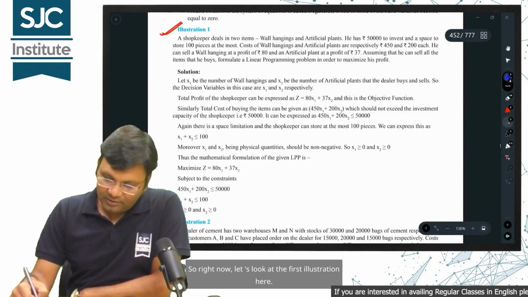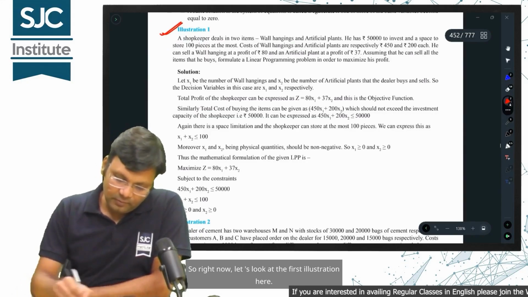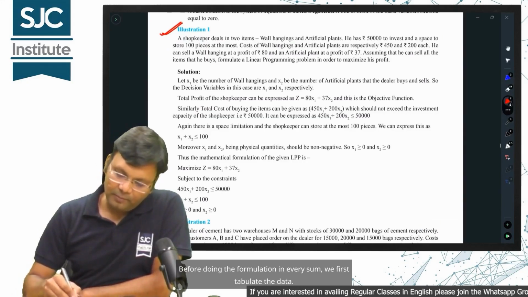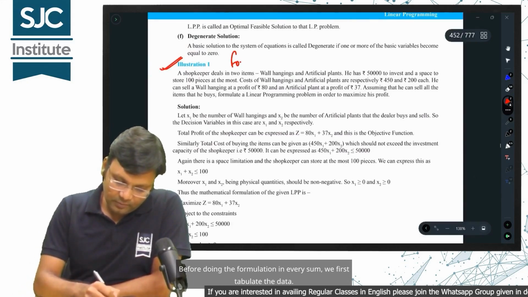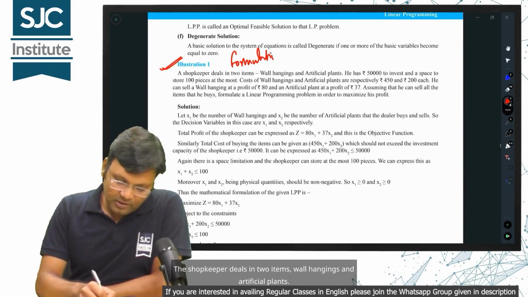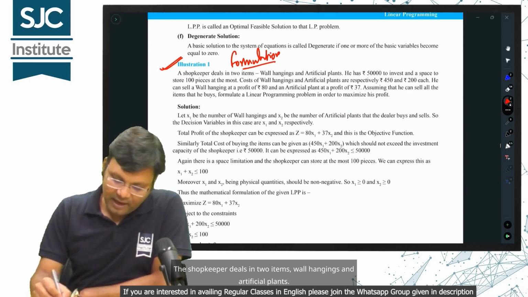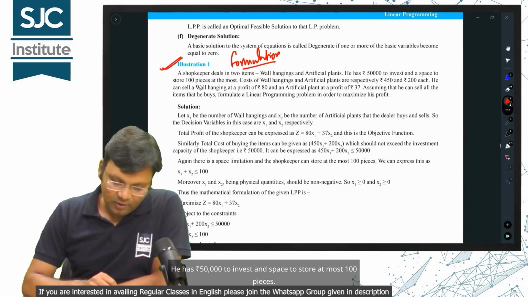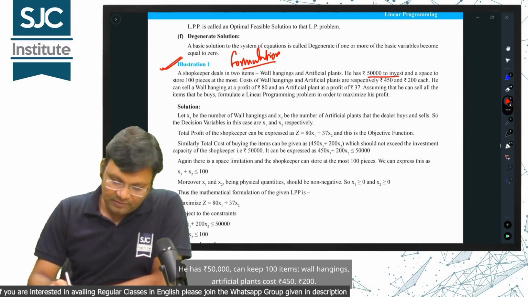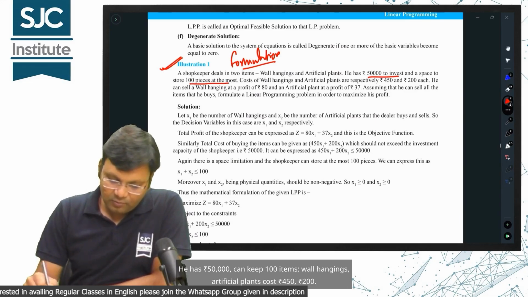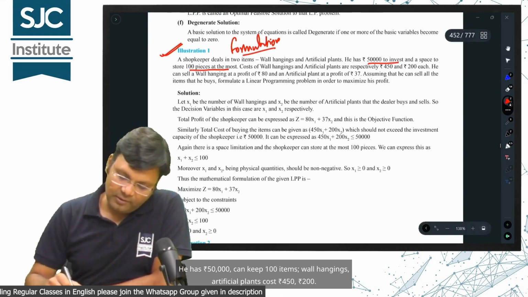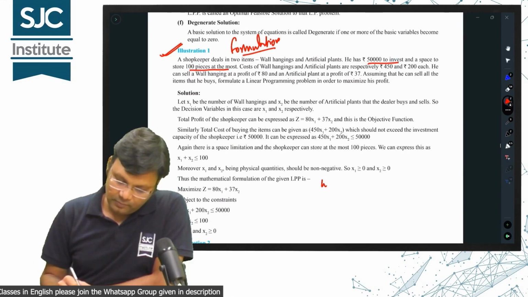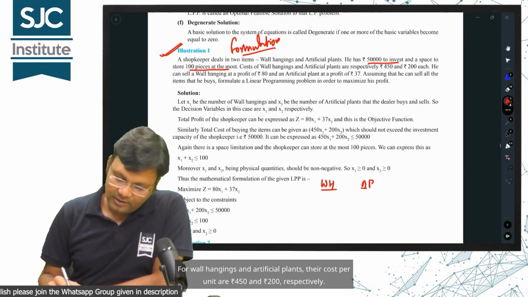Right now, let's look at the first illustration here. Before doing the formulation in every sum, we first tabulate the data. What is being said here? The shopkeeper deals in two items, wall hangings and artificial plants. He has 50,000 rupees to invest and space to store at most 100 pieces. For wall hangings and artificial plants, their cost per unit is 450 rupees and 200 rupees respectively.